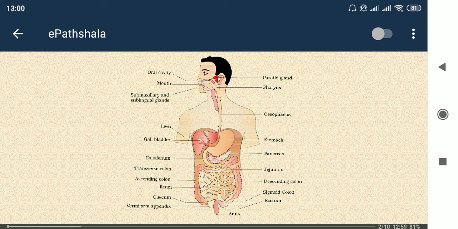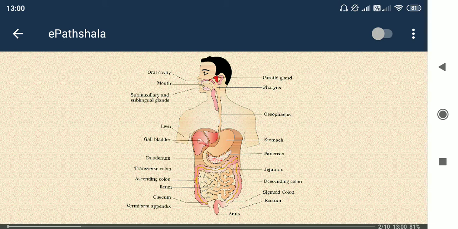Pharynx is the empty space where the mouth joins and the esophagus is also joined. The eustachian tube coming from the ear also opens on this pharynx part. So we have the nasopharynx from the nasal cavity, the oropharynx from the oral cavity, the esophagus, and the eustachian tube coming from the ear.